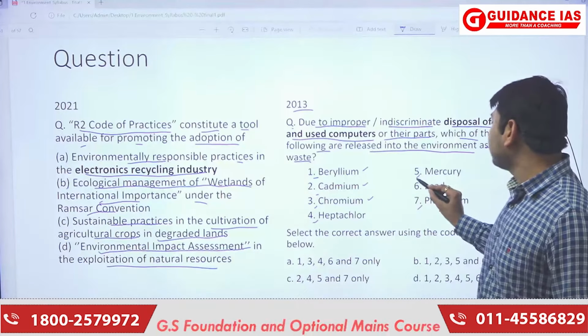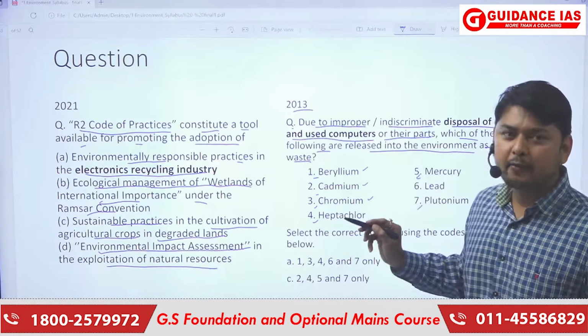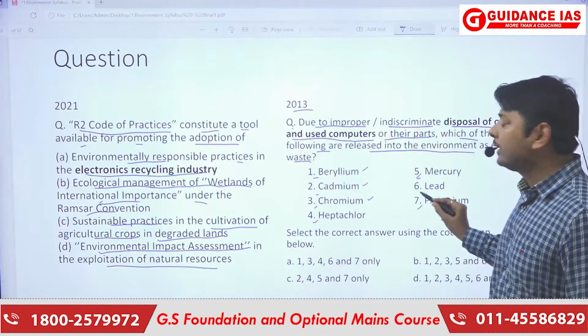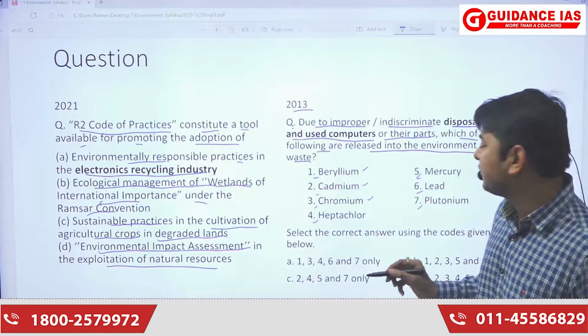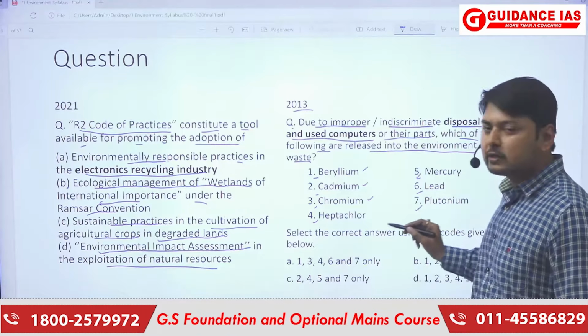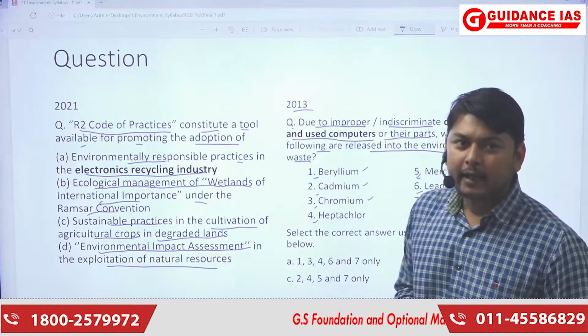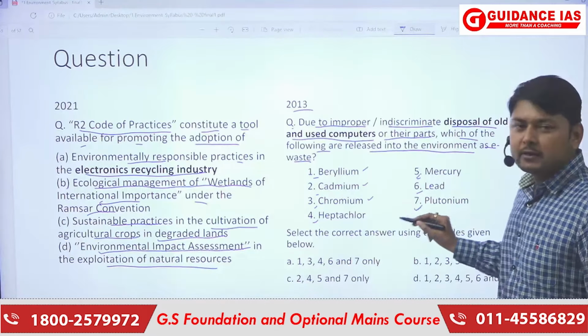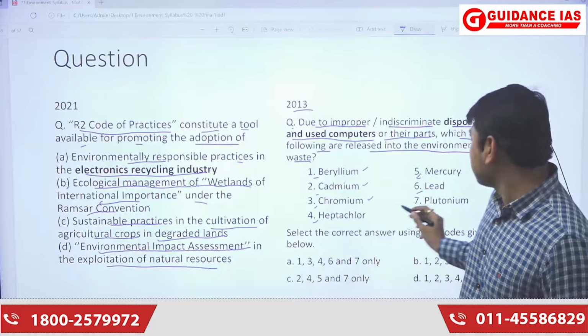Now, option 4, mercury, is also used for making the screens. Option 6 is lead, which is also used in computer manufacturing. Now, plutonium is also used, as we can see that there are different power sources for computers. So option 7 is correct.